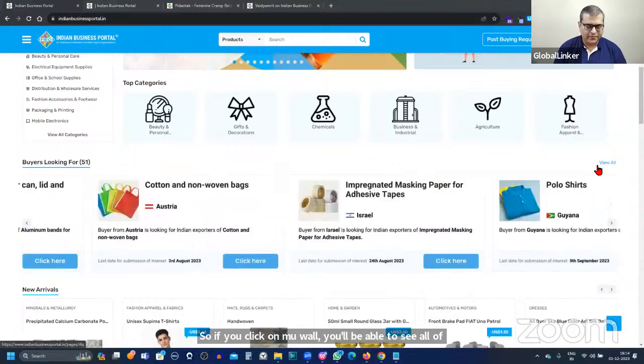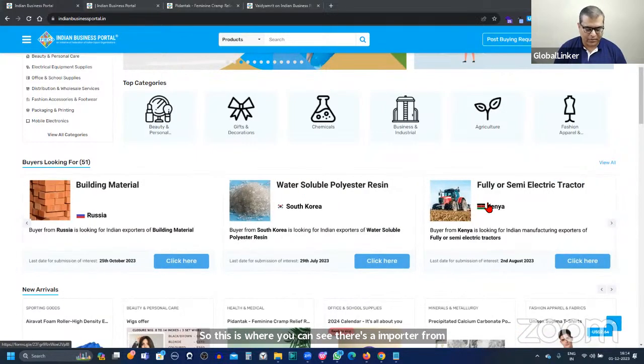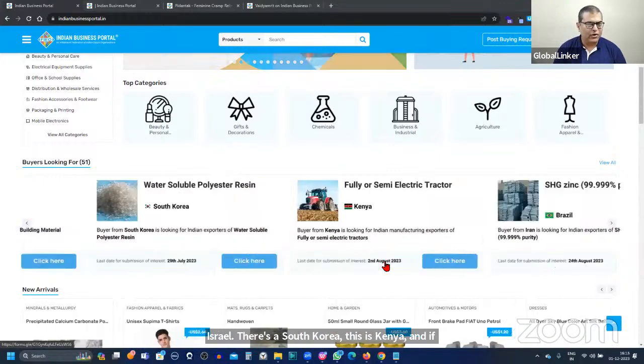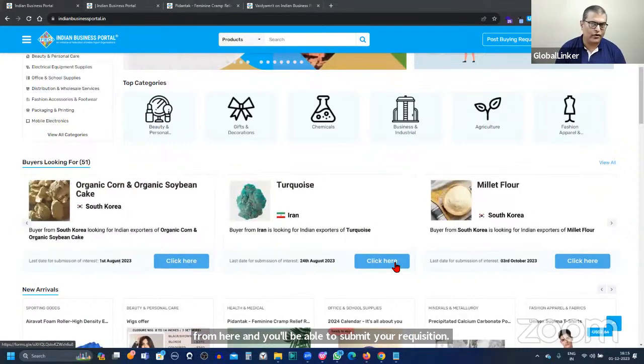You can see there's an importer from Israel, South Korea, Kenya, and if you have to submit your requisition, you can click from here and submit it. This is the place where you should keep an eye on international buyer requirements.